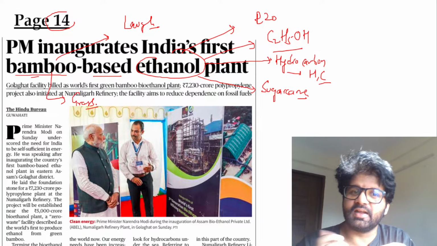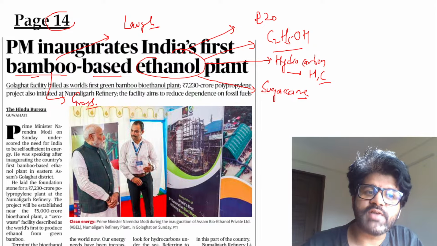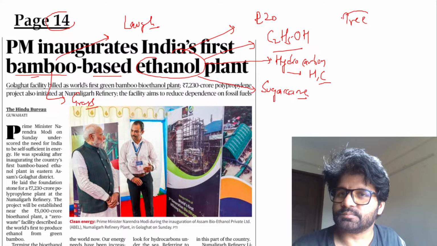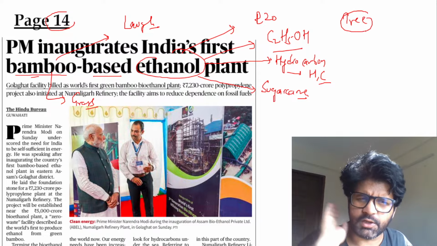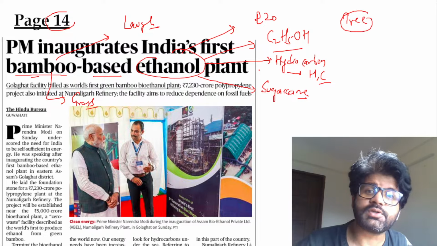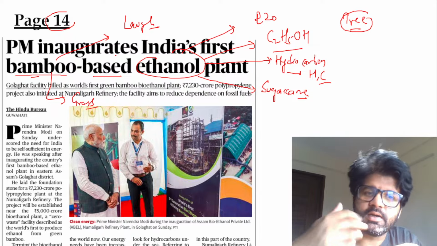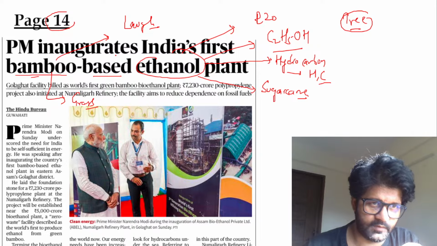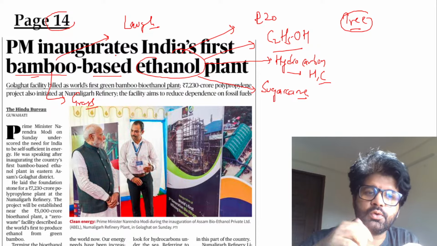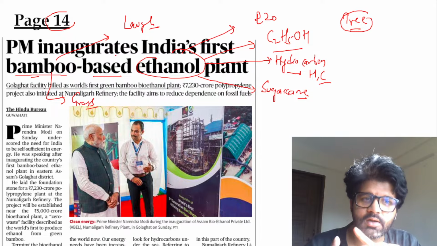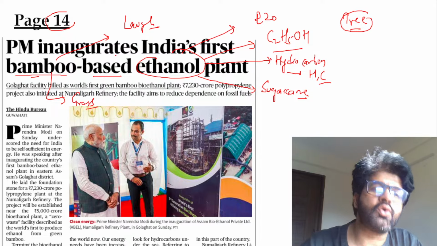So now, please understand, bamboo is actually a grass. And here are the technical terms which you have to keep in mind. Bamboo is actually a grass, but under the Indian Forest Act of 1927 initially, and then later on, it was treated as a tree. Why? So that if anything is a tree, you cannot cut it like that. You need permission and all those stuff. But if it is a grass, anybody could cut it. Now it has been reverted back. Bamboo is treated as a grass so that more cutting could be done and it could promote rural economy.